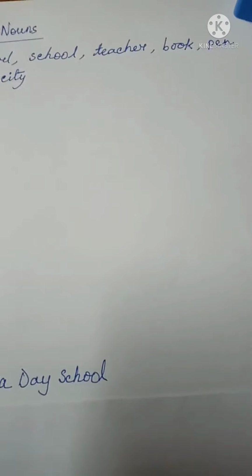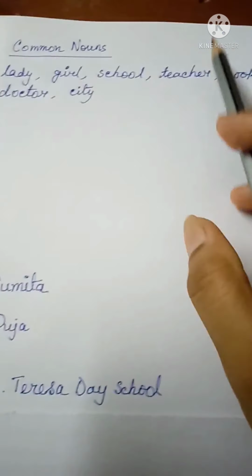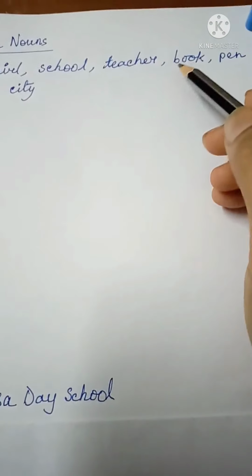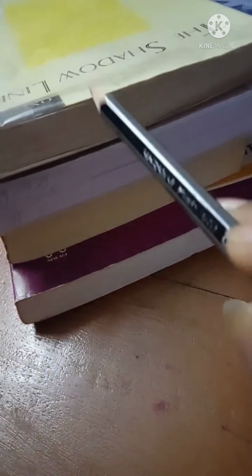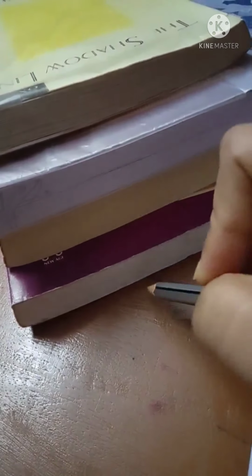Now, see the next example, book. Book is also a common noun. Now, you may think that why is book a common noun? See, all these are books. We can call all of them books. Okay, this is a book, this is also a book, this is also a book. So, we can call each of them by a common name, that is book.